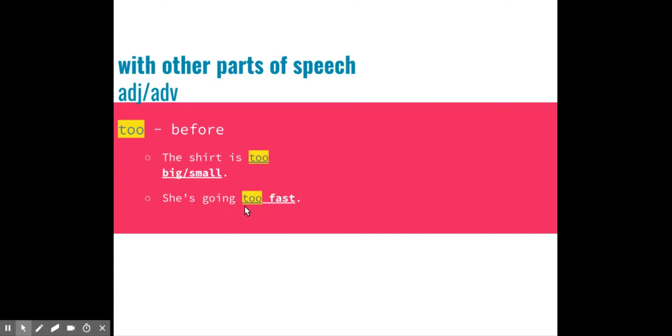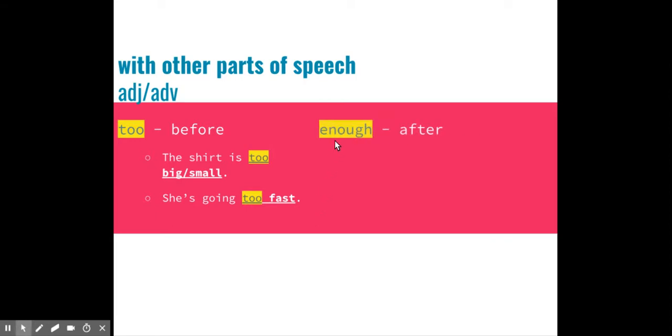We can also add it to other parts of speech, like adjectives and adverbs. When we're using too, we'll put it before the thing it modifies. So, the shirt is too big. The shirt is too small. She is going too fast. So we still use that too, and then we'll use that adjective or adverb.